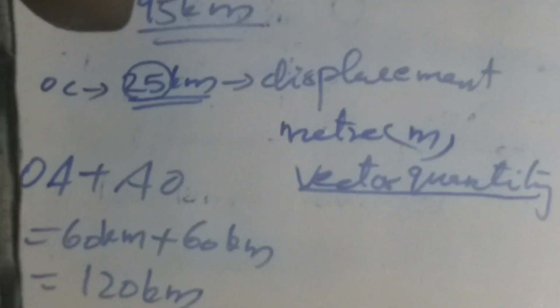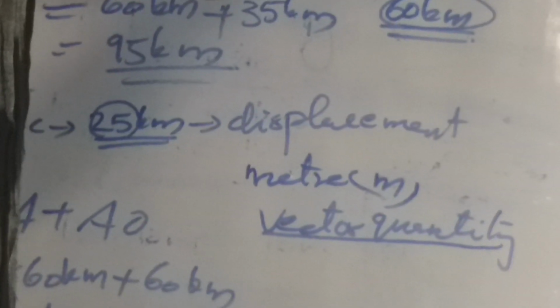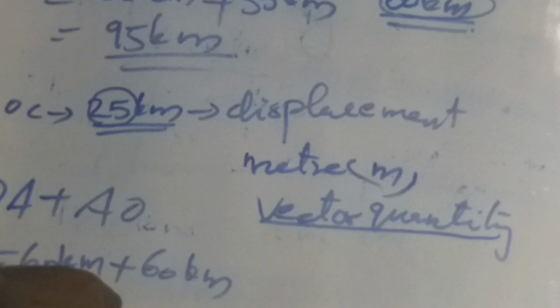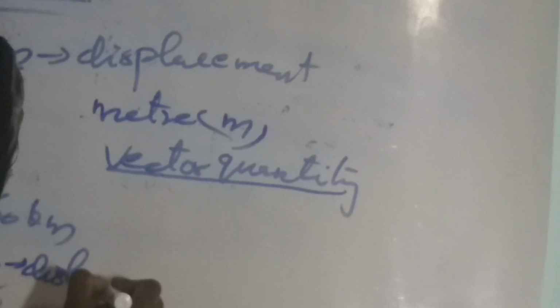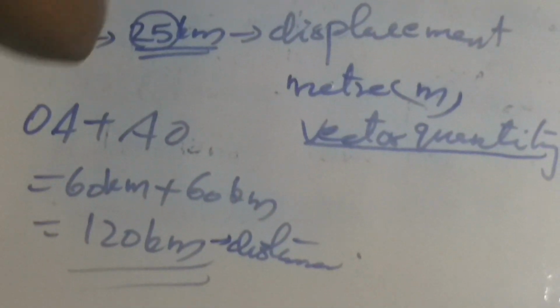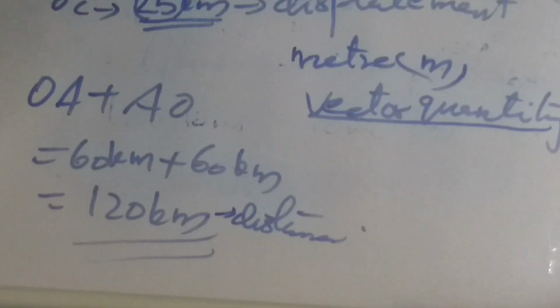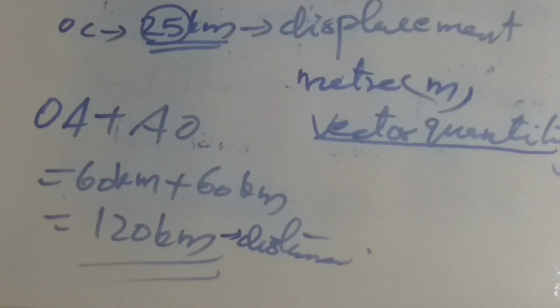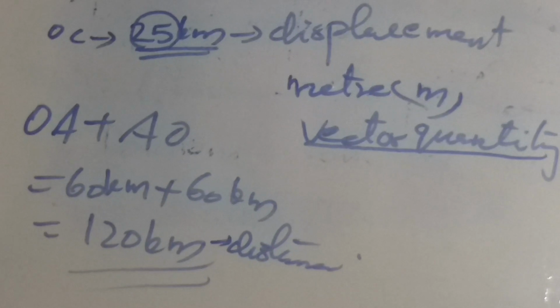If the object moves from O to A, then from A it moves to O, its total path length is 120 kilometer, which is equal to the distance travelled. Then what about the displacement? Here the initial position and the final position are the same.